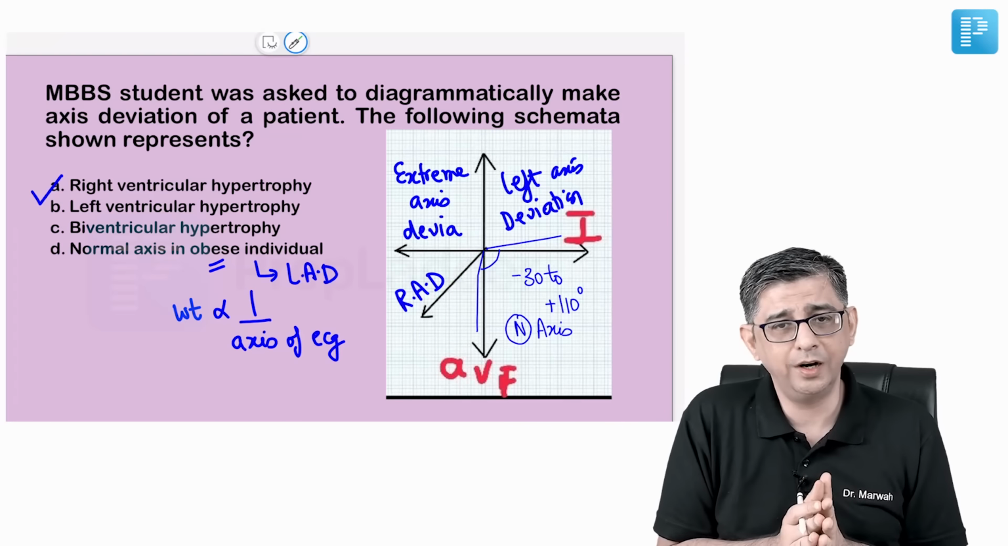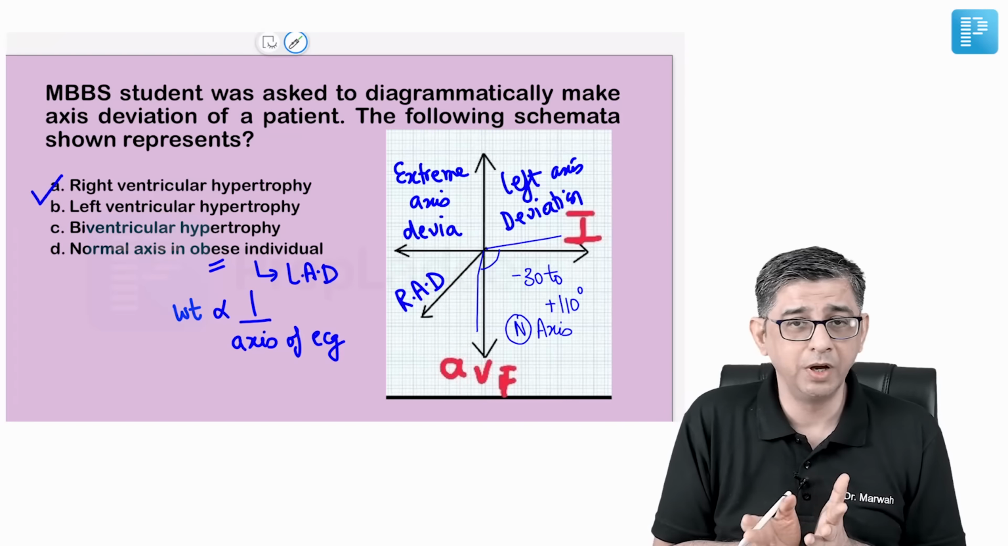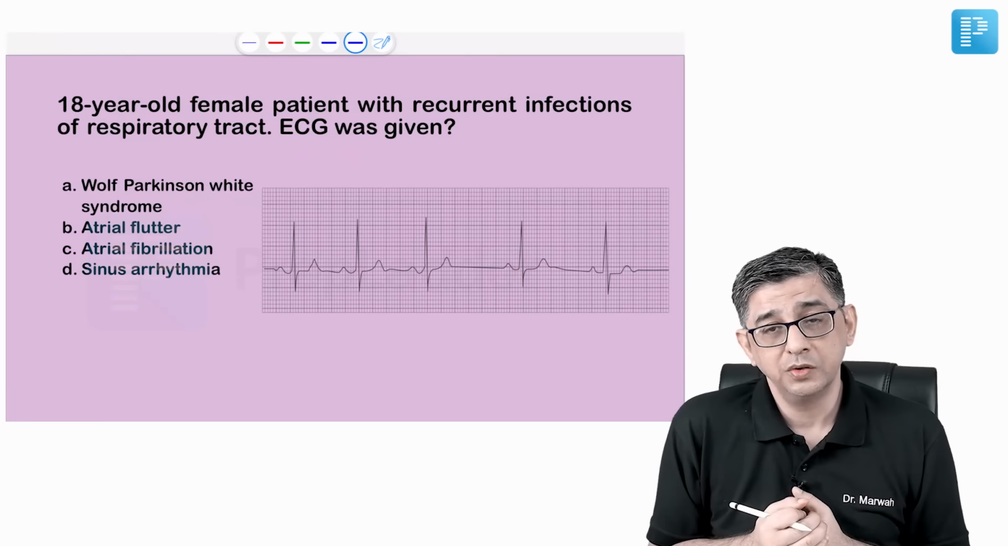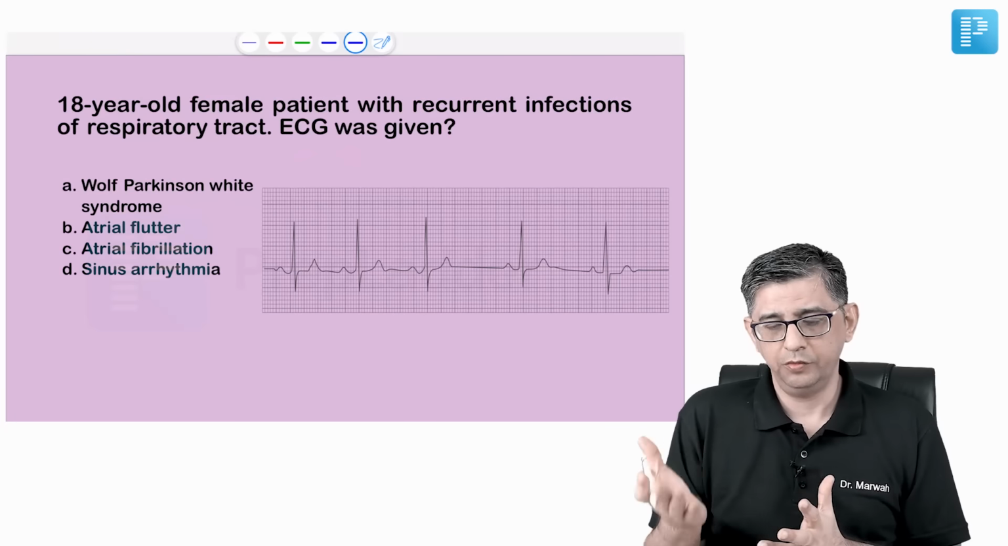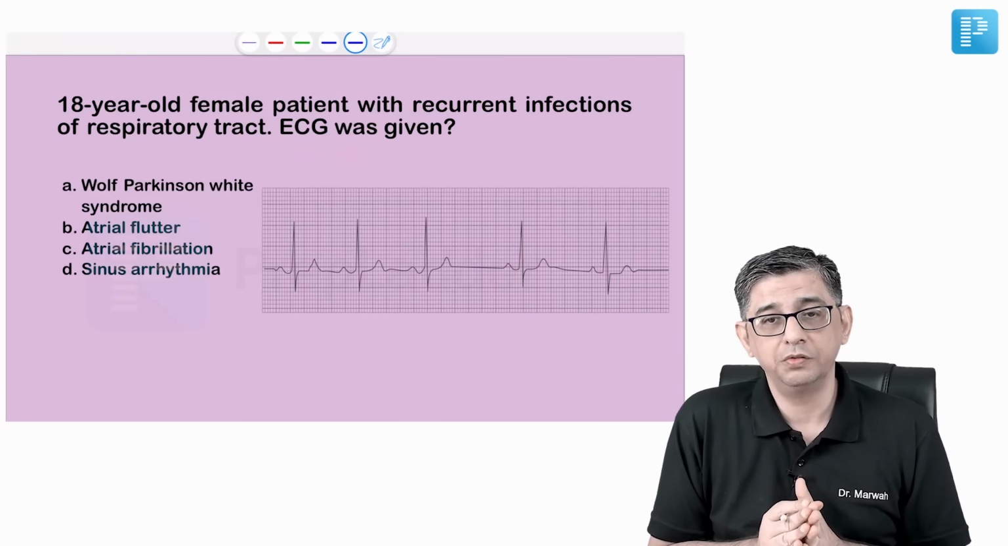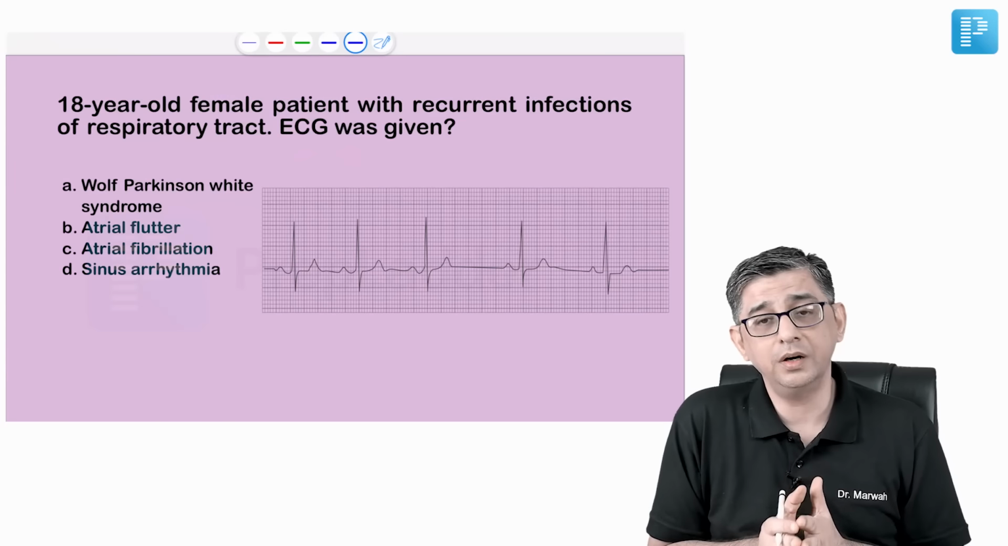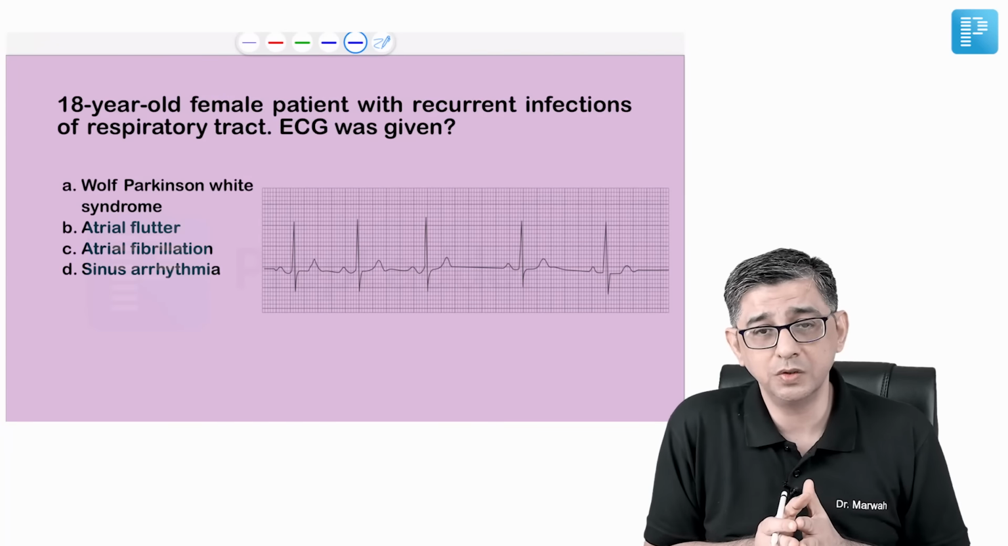And I made my students hand draw it. Everybody drew almost the same diagram. Right axis deviation suggestive of right ventricular hypertrophy. The next question was widely debated. I think if you have given the paper, even you would agree to this fact that the question's history was very non-specific. 18-year-old female with recurrent infections of the respiratory tract, and the ECG was given.